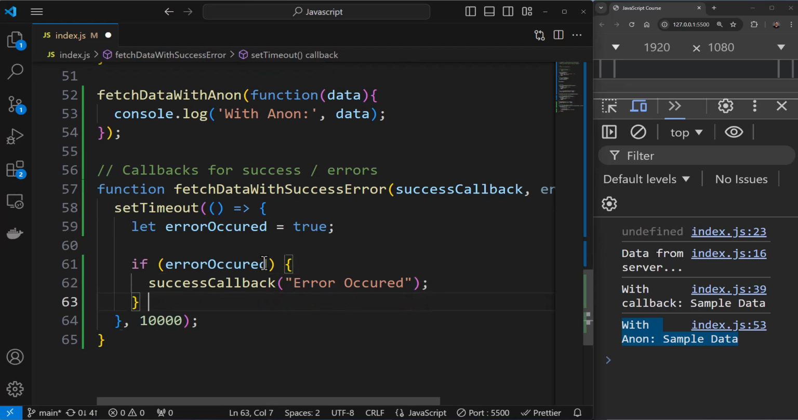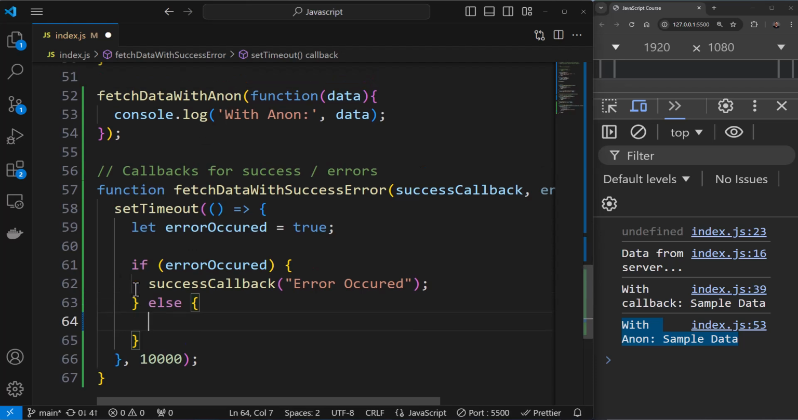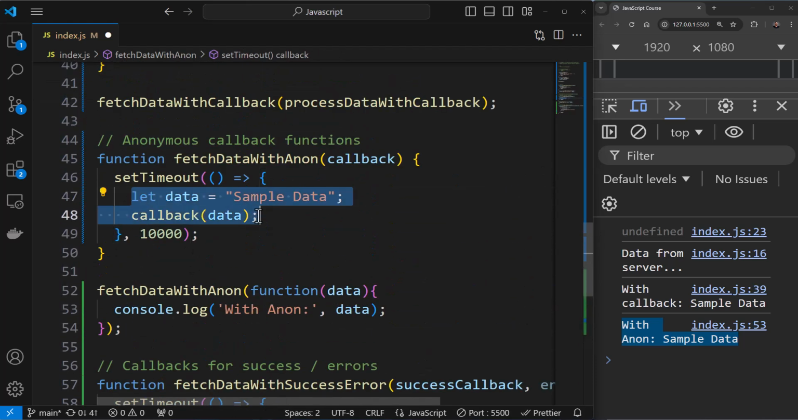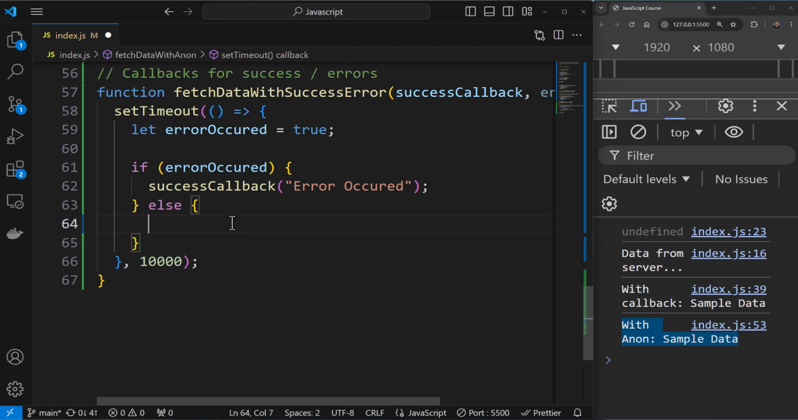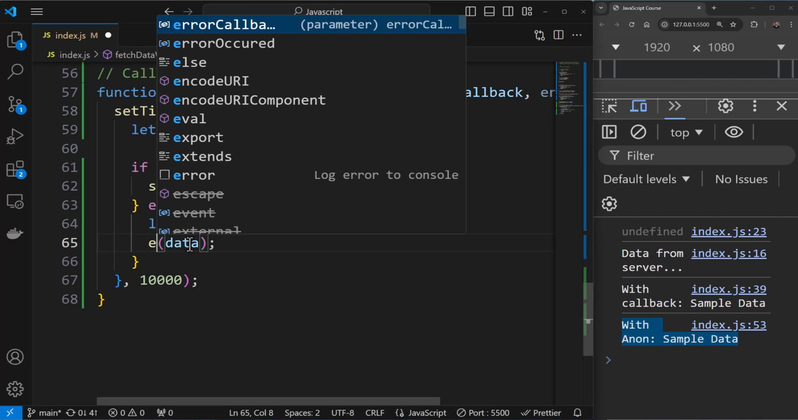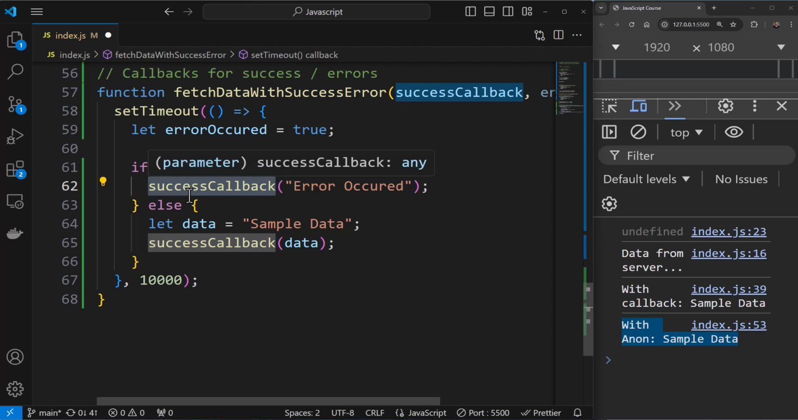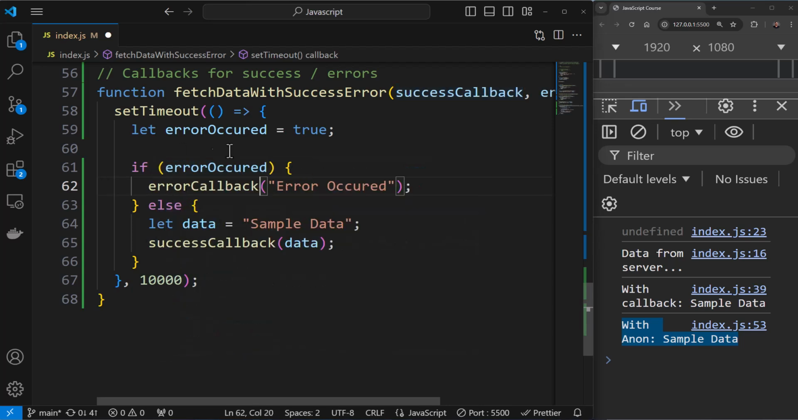And if this is not the case, then I can say else over here. If it's not an error, then you can have the normal thing going on like this. And instead of calling callback over here, you will say error. Oops, this should not be error. This should be success callback. And if it's an error, you will call the error callback over here, something like this. So this is how the calls will be. We'll change this to 4000 milliseconds over here.